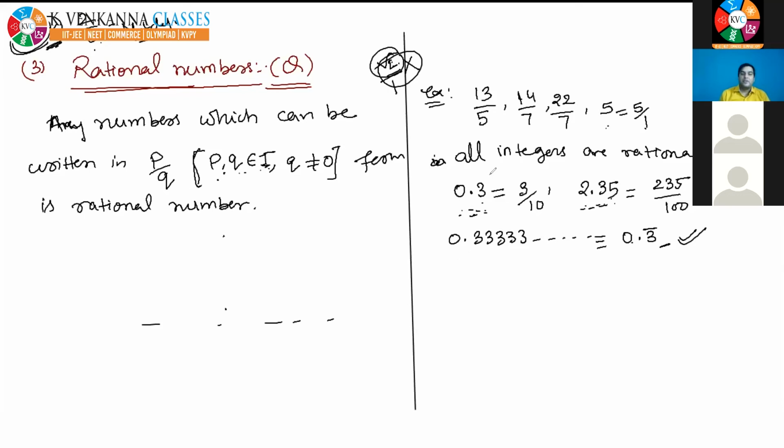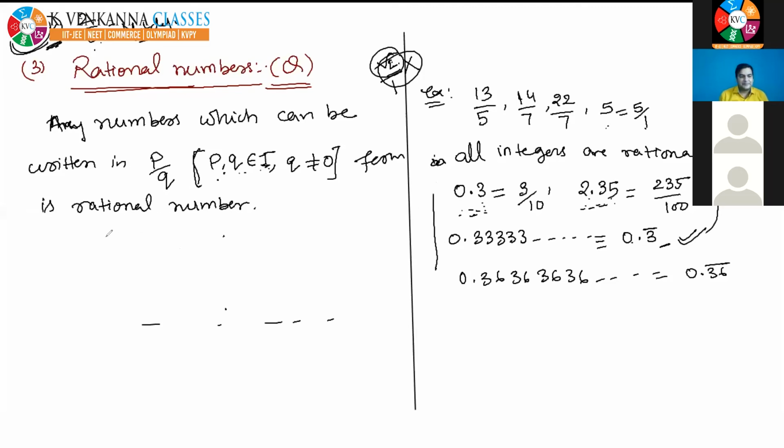So here, there are some conclusions we have brought. All finite decimals are rational numbers, and all non-terminating but recurring decimals are also rational numbers. For example, 0.36363636 up to infinity. It is also rational. You can write it as 0.36 with a bar over both numbers because both 3 and 6 are repeating. We can write it in P by Q form. How? I will tell you on the next page. You see, I left some space here for this conclusion.